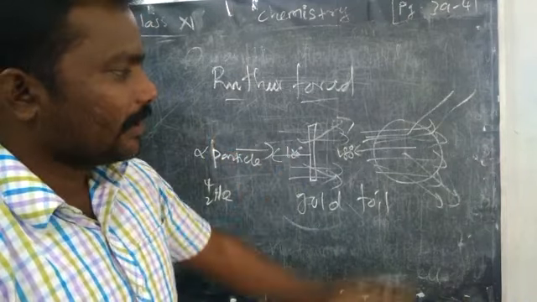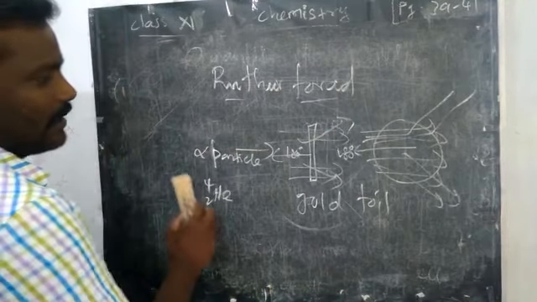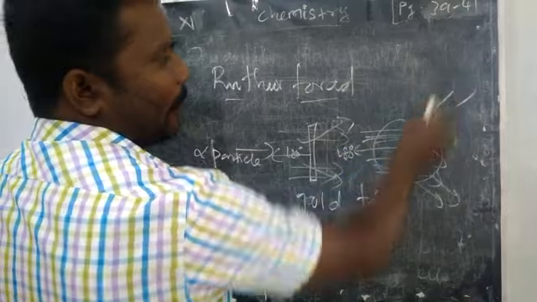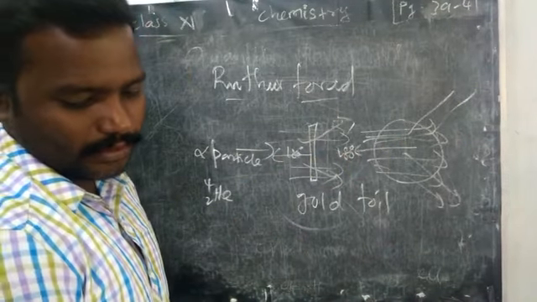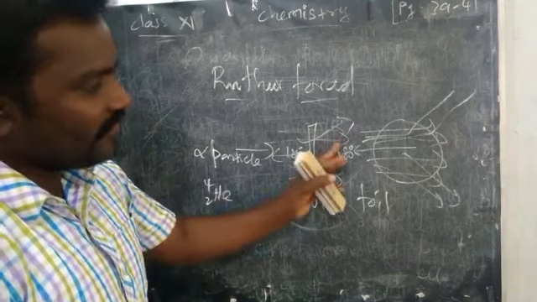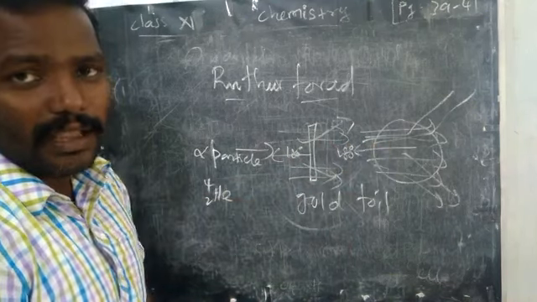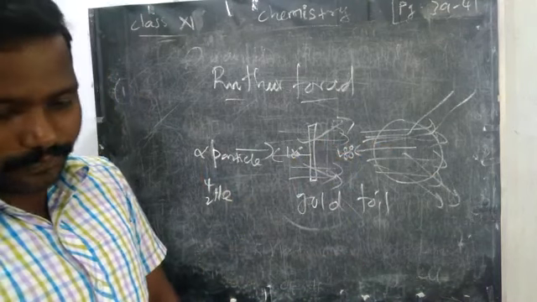So after that he could make many observations from that. First observation, many particles passed through. Very few were deflected through small angles. The last one, very few only returned back, deflected at a 180 degree angle, right?